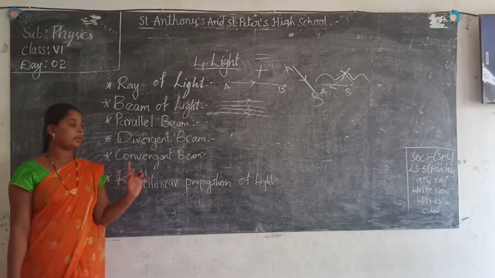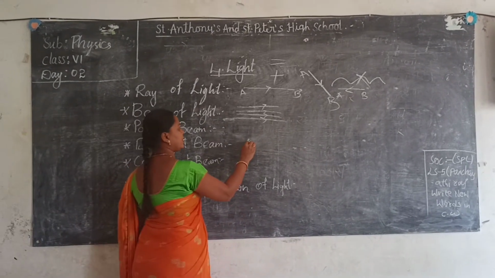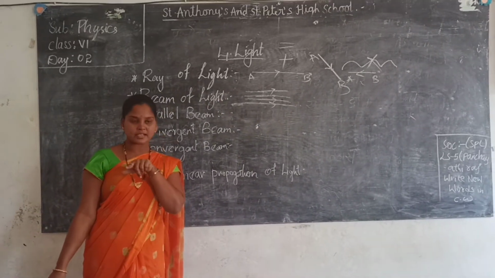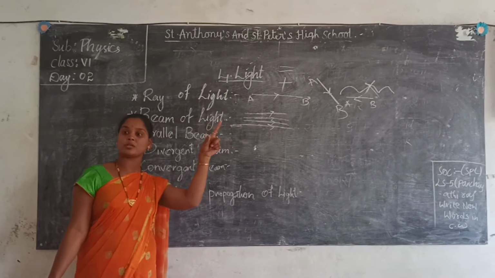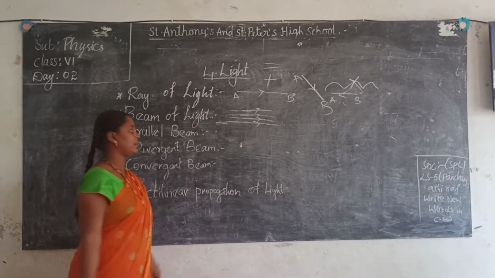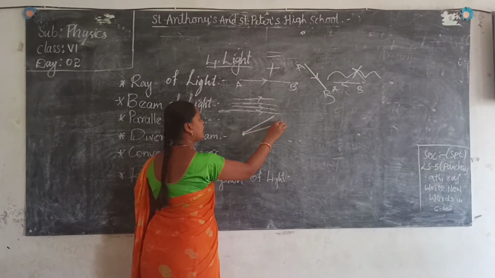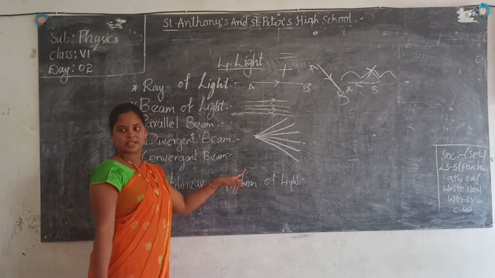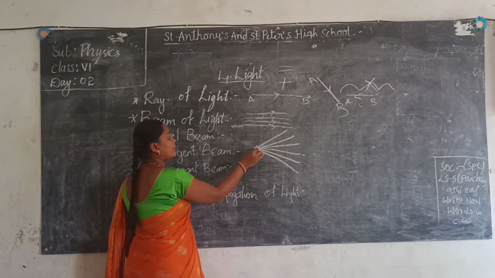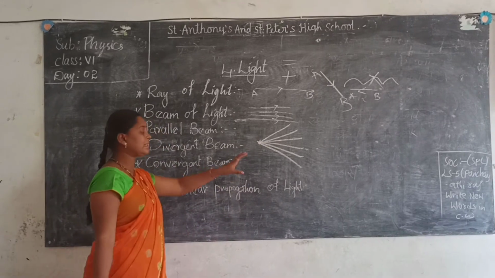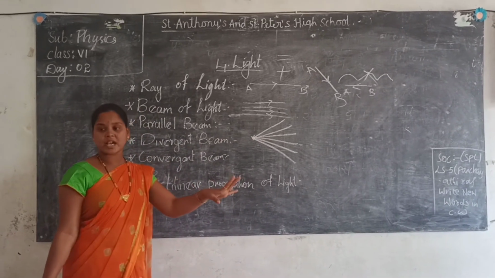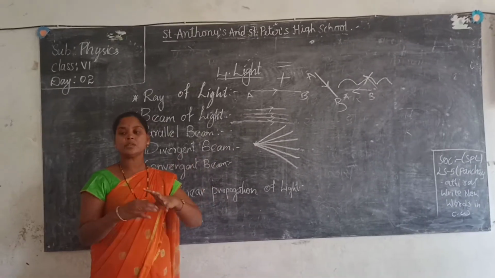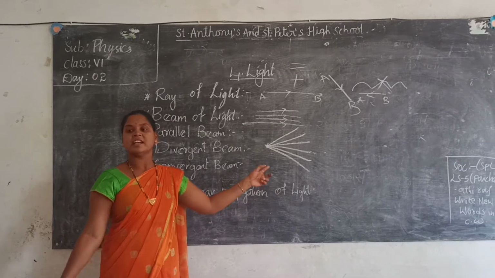Divergent means moving away. For example, if there is a point source of light here, light always moves in a straight line. When you switch on the light, the light rays go even upward in a straight line. That means from one point it is moving in different directions like this. Yes, light always travels in a straight line. When the beam of light, that means when the point of light is diverging, it is moving in different directions, that is called a divergent beam. From one point, it moves in different directions.